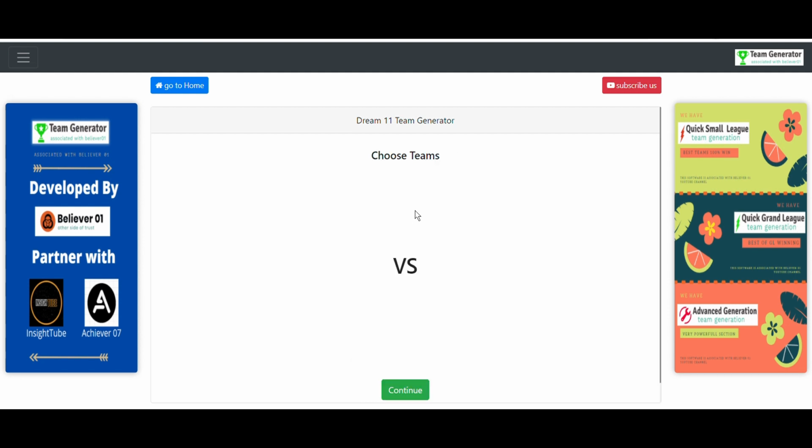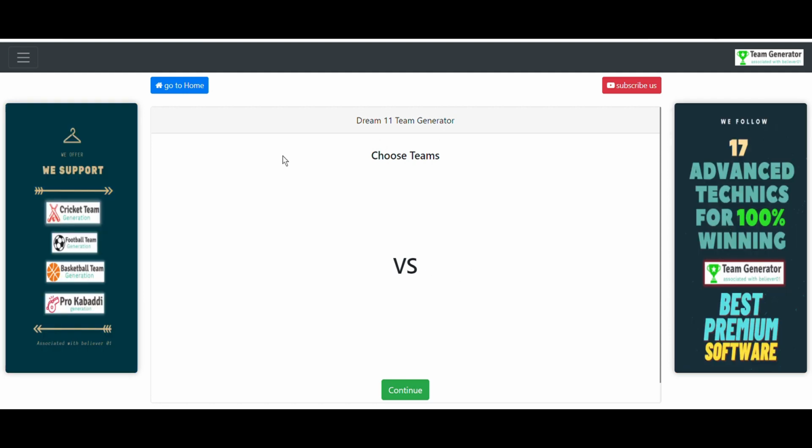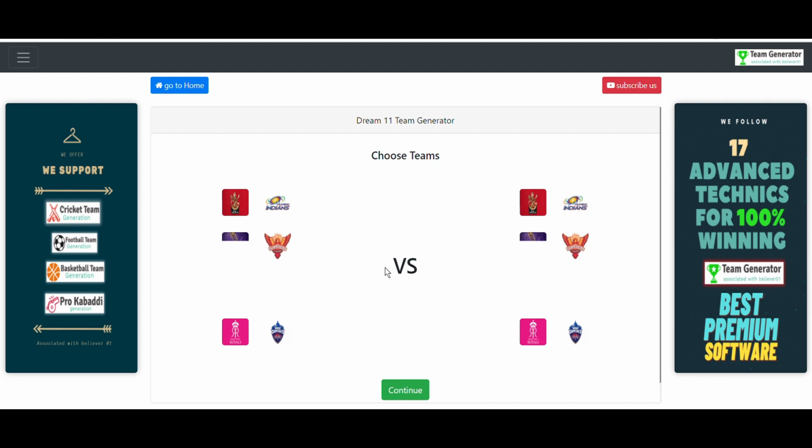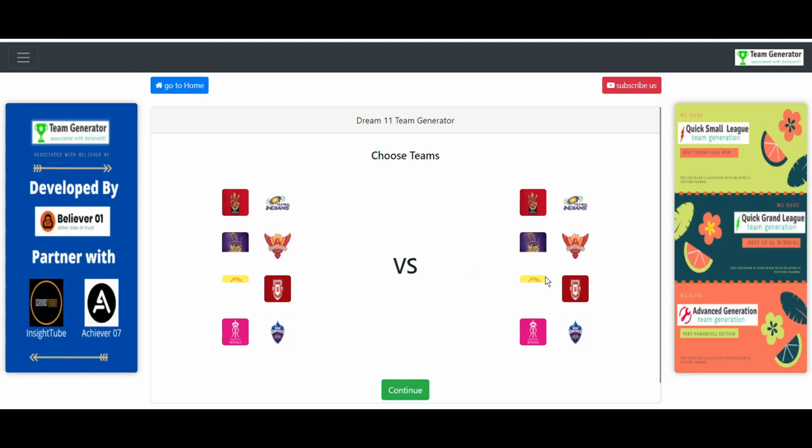Let me quickly go ahead and click on the quick small league section. After that it is showing the teams in which the match is in between. Here you have to select the teams in which the match is in between. You can see all the teams are there here. You have to select the teams, and generate the teams according to that.